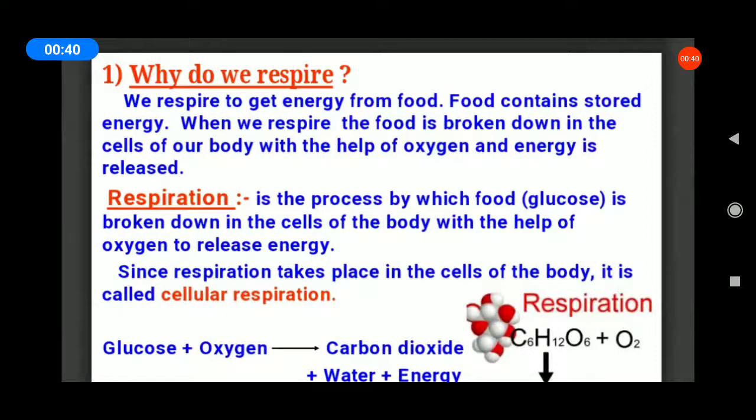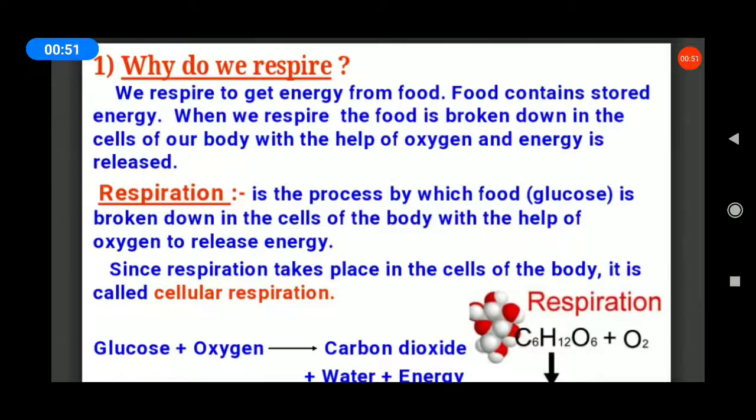Why do we respire? We respire to get energy from food. Food contains stored energy. What is the main function of food? Food gives energy to our body. When we respire, the food is broken down in the cells of our body with the help of oxygen, and energy is released.